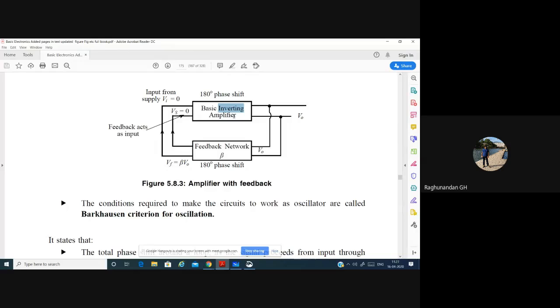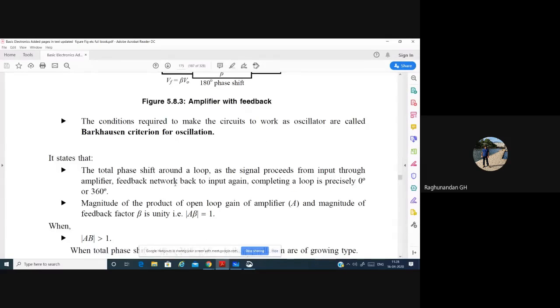Because it is an inverting type of amplifier. If you use a transistor in CE configuration, it acts as an inverting amplifier. It is going to invert. Please remember, all CE configuration amplifiers are inverting amplifiers. They are going to produce a phase difference of 180 degree between input and output. So now the total phase shift produced should be equal to 0 degree or 360 degree.